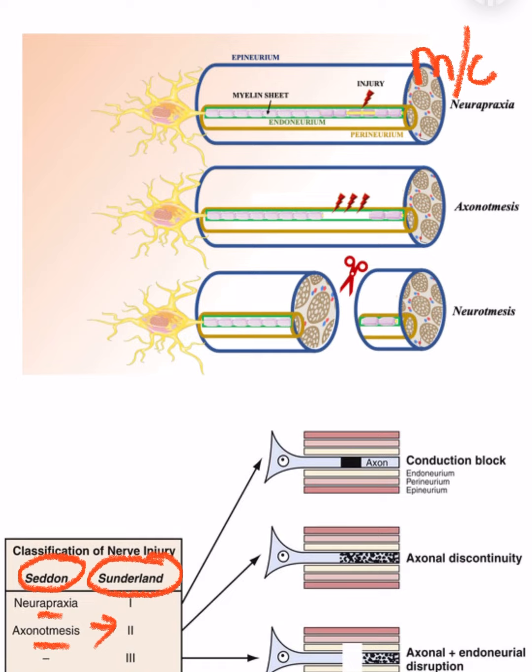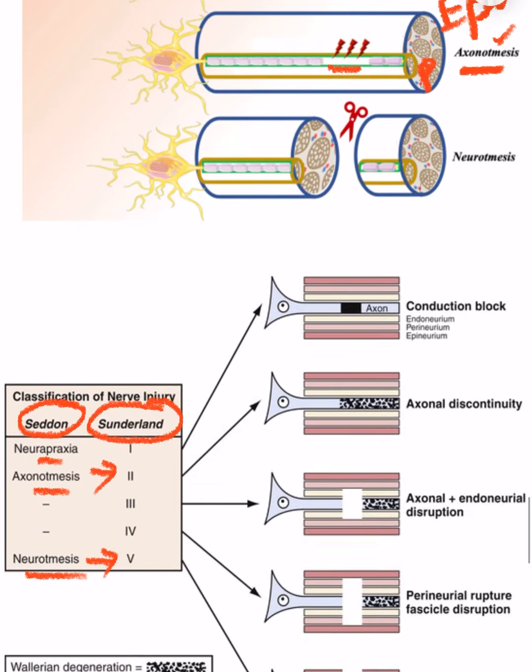In case of axonotmesis, that is Sunderland's type 2, the axon gets terminated. Here axon and tmesis stands for termination. The axon gets terminated, but there will be an intact epineurium, endoneurium and perineurium. Here the green innermost is the endoneurium, outside the endoneurium we have perineurium, and outside the perineurium we have epineurium. The epineurium is the outermost. That is the axonotmesis.